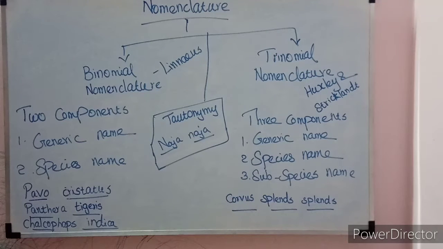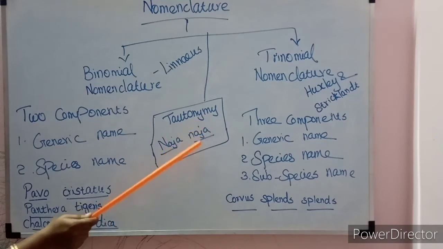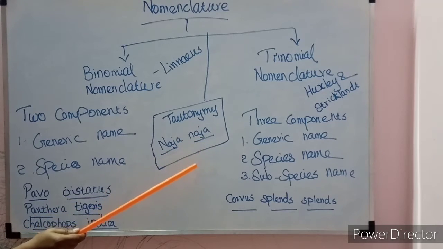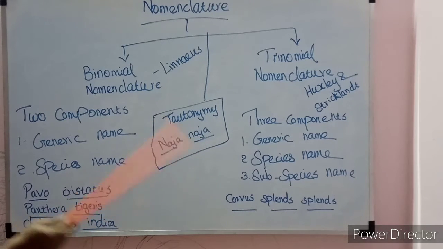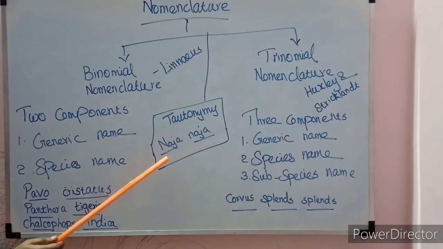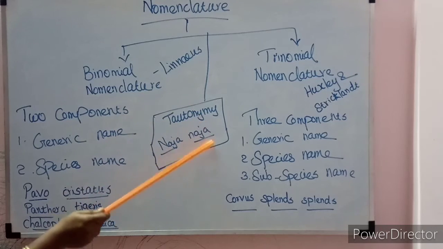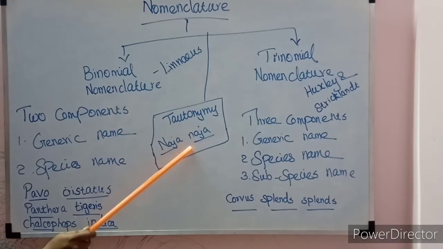Then one more interesting term is tautonymy. Tautonymy means the practice of naming animals where the generic name and species name are the same. We follow binomial nomenclature, generic name and species name, but some animals have both names the same. For example, the Indian cobra has the name Naja naja. The genus name is Naja and the species name is also Naja. When both the genus name and species name are the same, the term is called tautonymy.